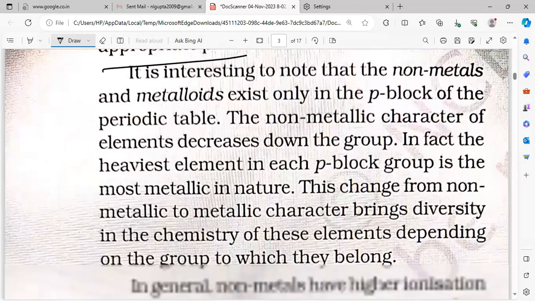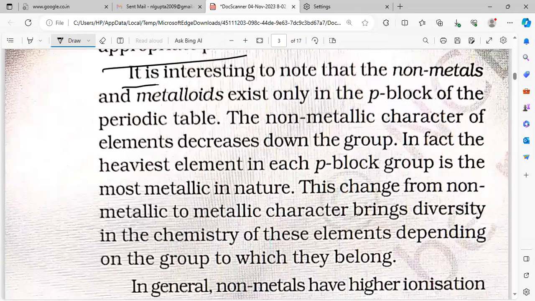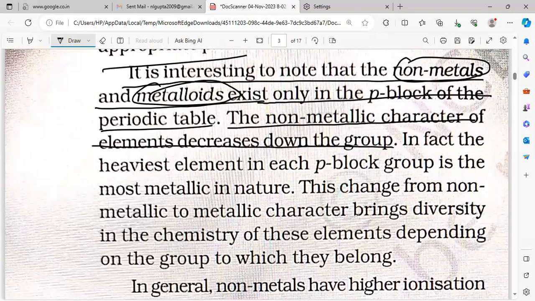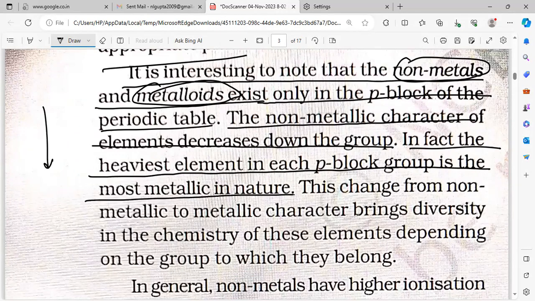Next one, see. It is interesting to note that non-metals and metalloids exist only in the p block of the periodic table. What are there only? Non-metals are there. And then what is there? Metalloids are there in the p block. The non-metallic character of the elements decreases down the group. In fact, the heaviest element in each p block group is the most metallic in nature.